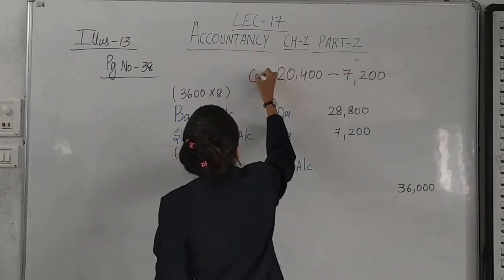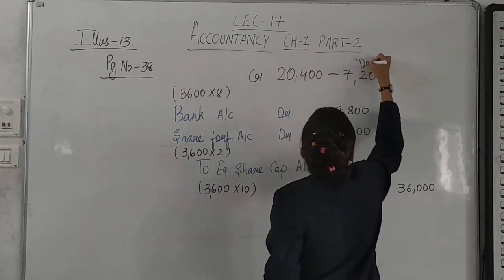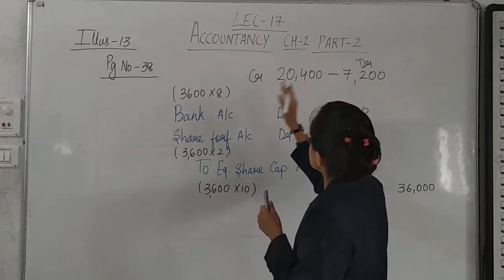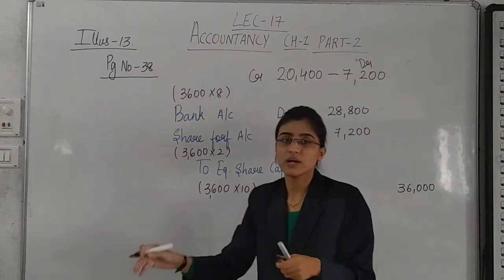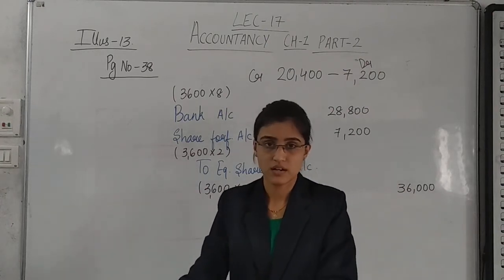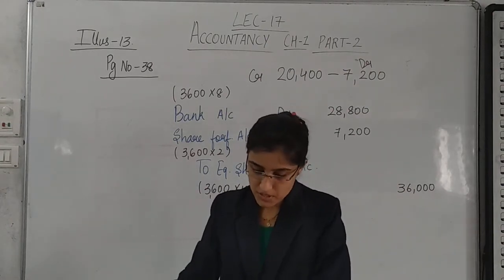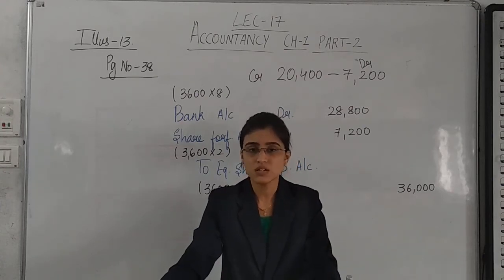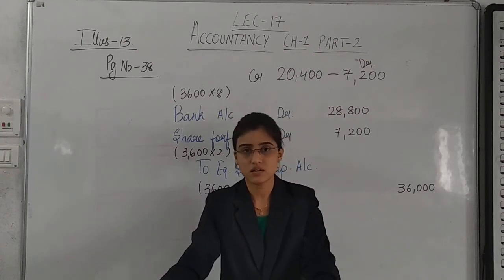This is credit, this is debit. See, the amount credited is 20,400 and the amount debited is 7,200. So what is the amount of difference? It is 13,200. Yes, so those 13,200 rupees are to be transferred to the capital reserve account.